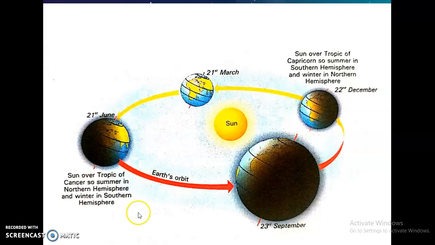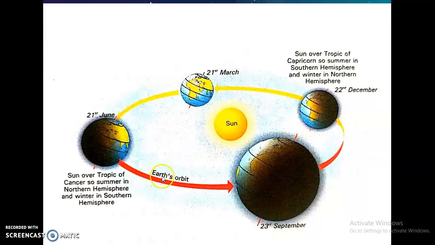Okay, look at this picture carefully. This is the complete revolution of the earth, starting from 21st March, 21st June, 23rd September and 22nd December. Now let's read this. Sun over Tropic of Cancer, so summer in the northern hemisphere and winter in the southern hemisphere.